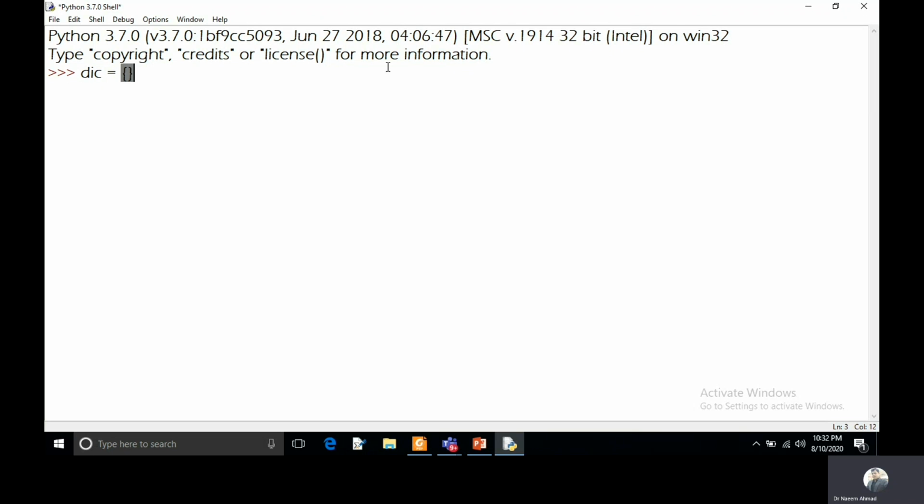And I will take curly braces and I will keep here the key SID, and then I will keep a colon that will separate your key and value, and then I will keep here the data value, and then I will take the next key, and then I will take a colon, and then I will keep here the next value.